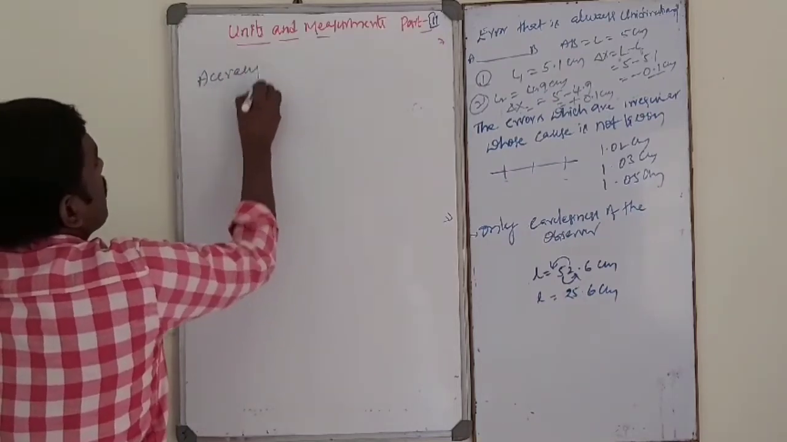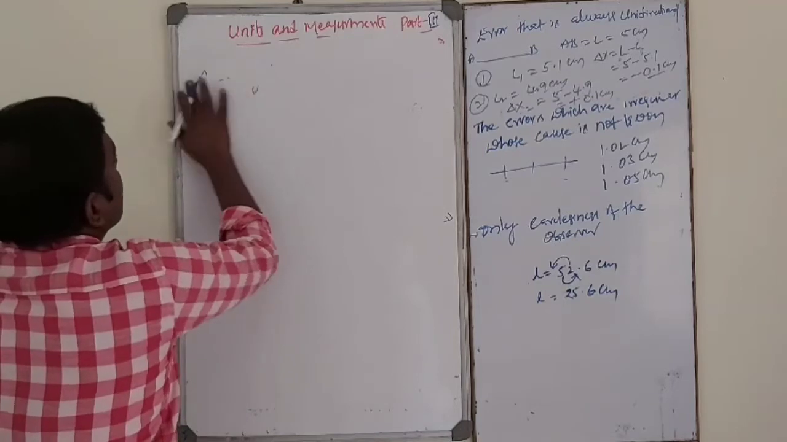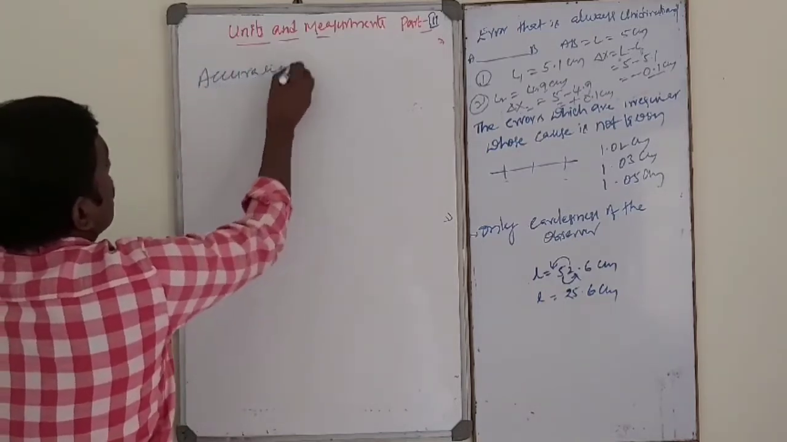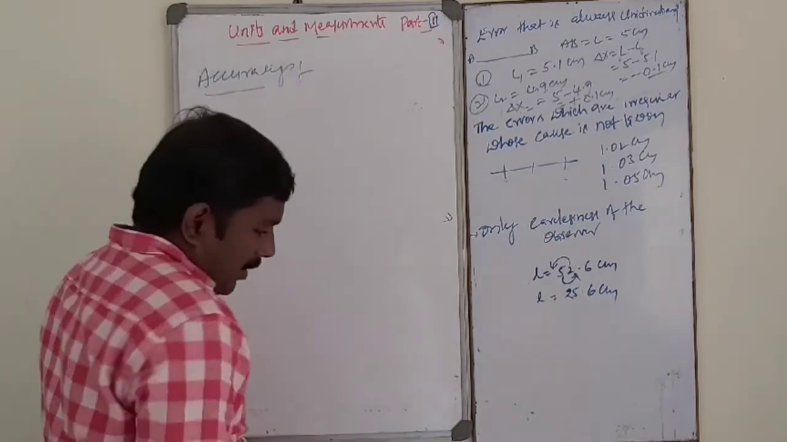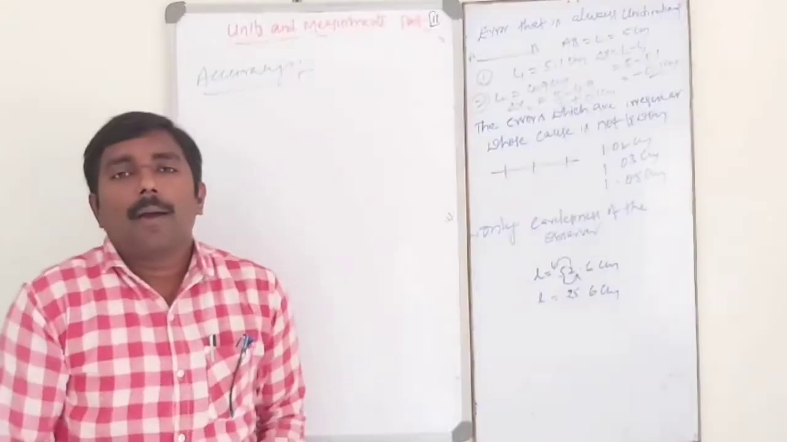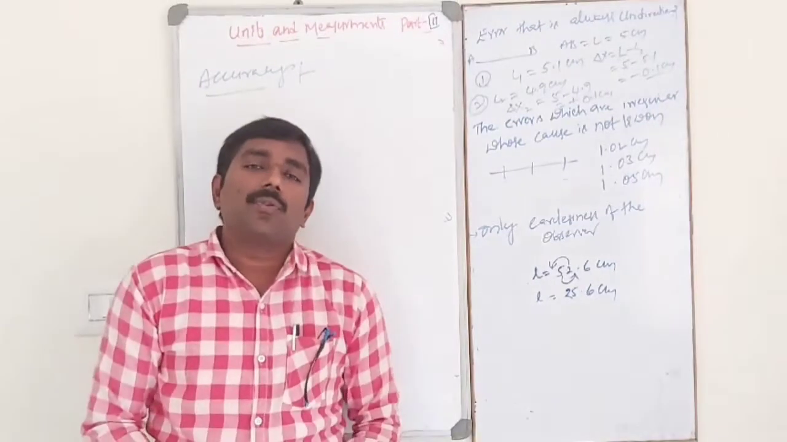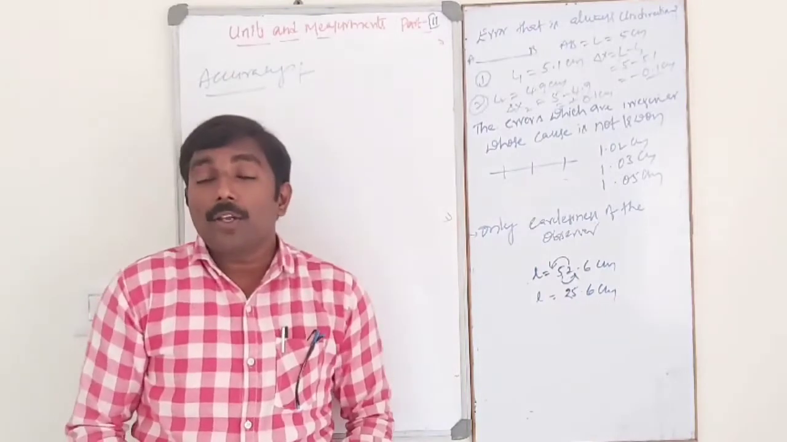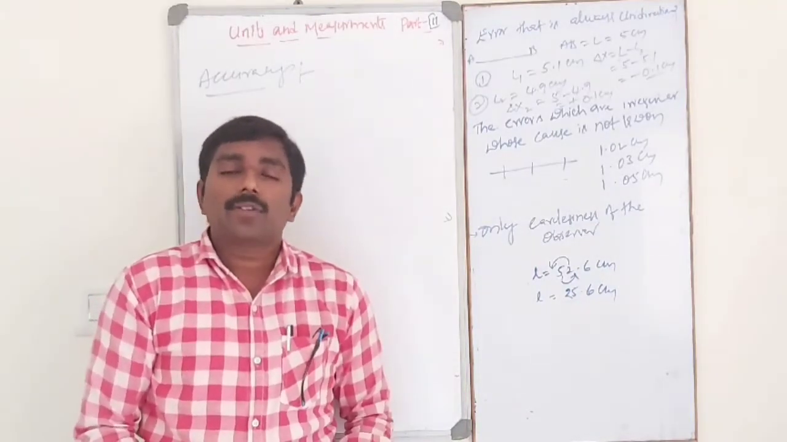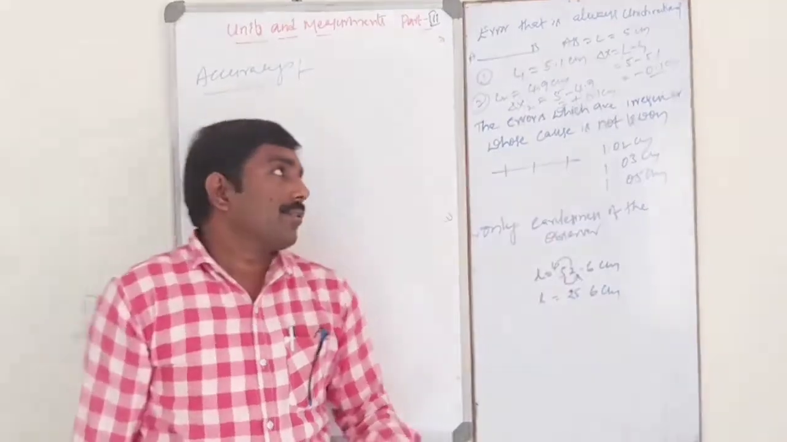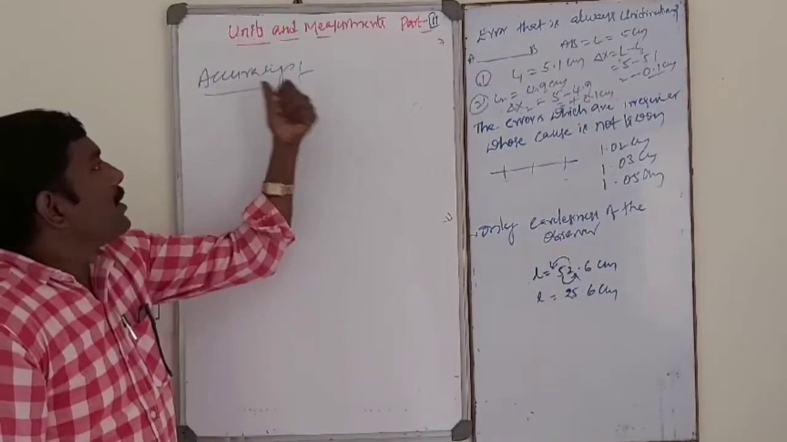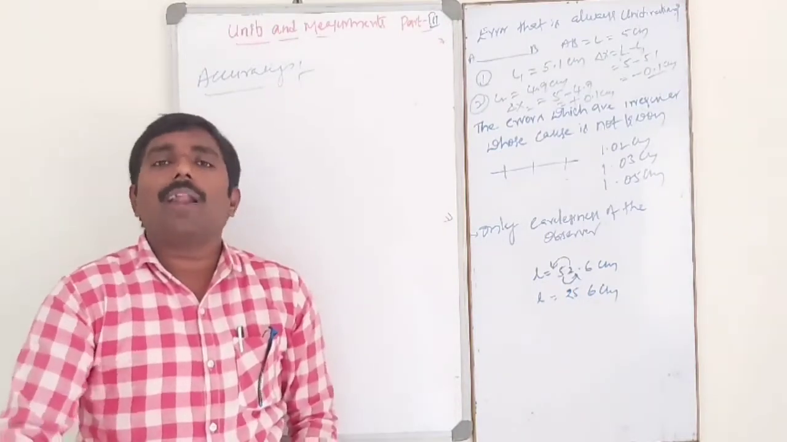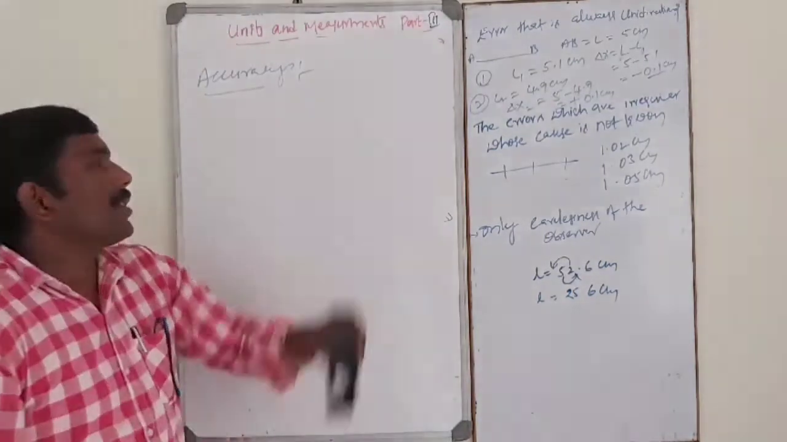Accuracy. So what is meant by accuracy? The closeness of the measured value to the actual value is called accuracy. That means it is the closeness of the measured value to the true value or actual value.